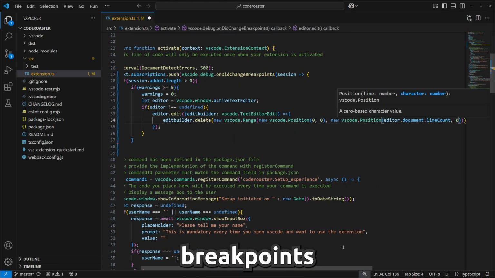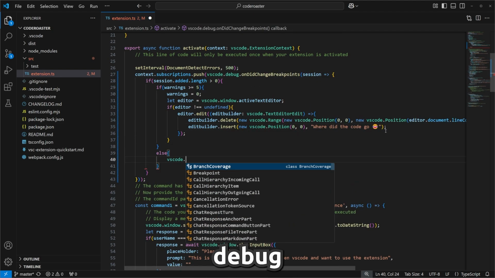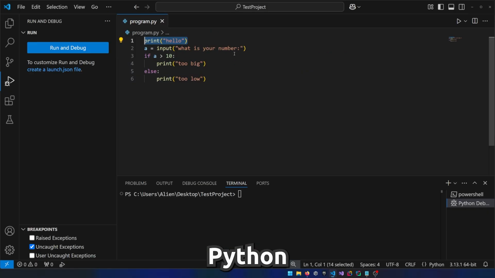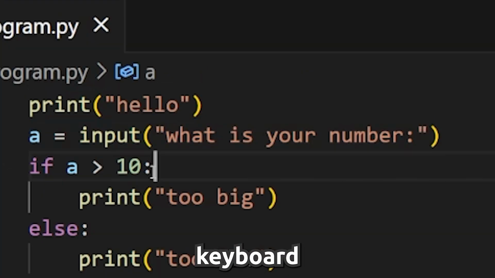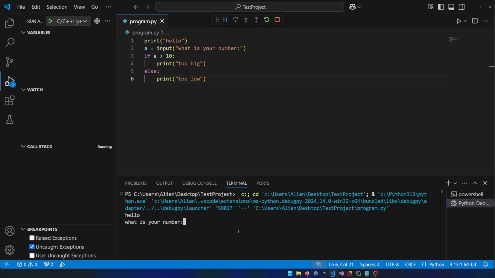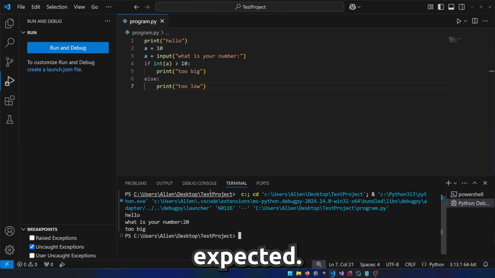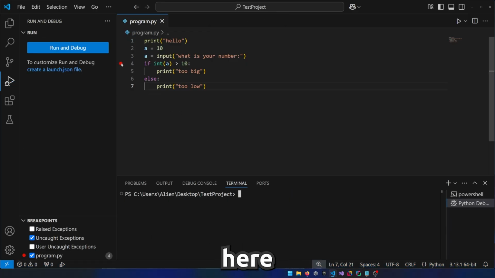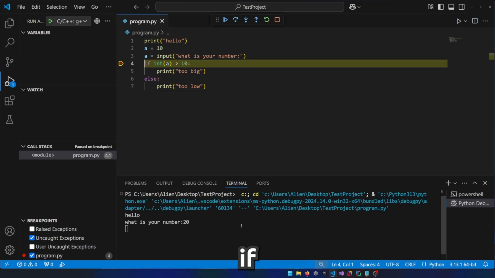If you don't know, breakpoints are really useful when you want to debug something. So for example, we have this Python program that gets a number from the keyboard and checks if it's greater than 10, then prints accordingly. It works as expected. Now watch what happens when I put here a breakpoint. As we get to if, the code just stops and it lets us see every variable and their value.